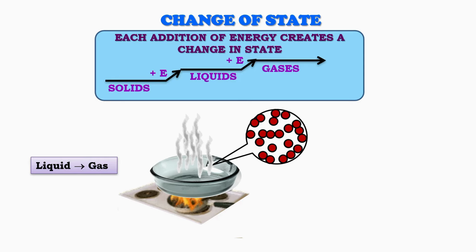During this process, particles gain more kinetic energy and move much faster. The particles move farther apart, and the force of attraction between them becomes very weak. This is why gases can spread out easily and move freely in all directions. Thus, by adding more heat energy, matter changes from the liquid state to the gaseous state.